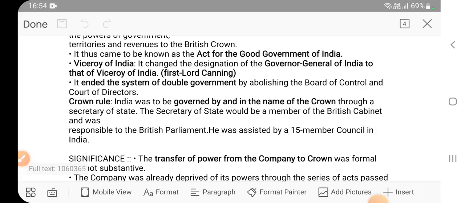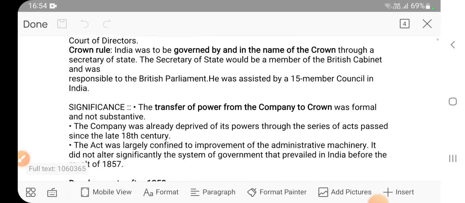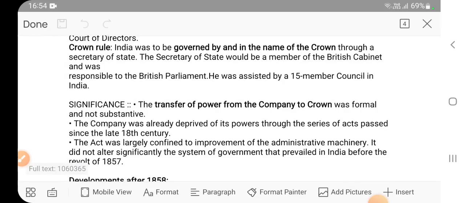So again, it's a factual detail, not that much relevant. The only thing relevant is that the double government was ended, and a new post was created in the name of Secretary of State in England. Okay, what was the significance? Transfer of power from company to crown was formal, not substantive.